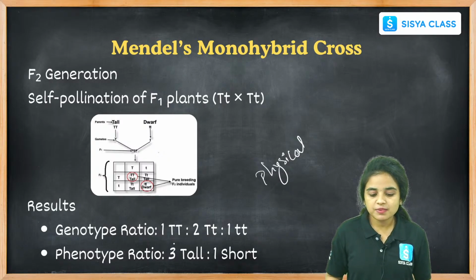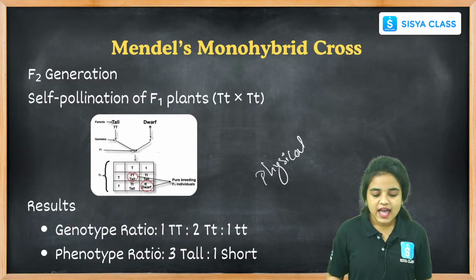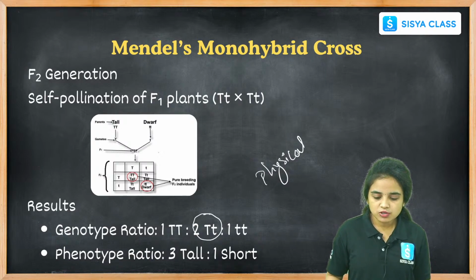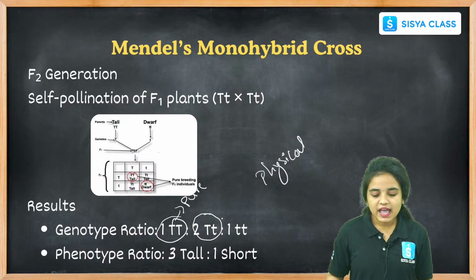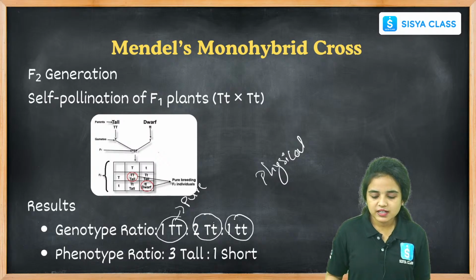Coming to the genotypic ratio, it is 1:2:1 and the phenotypic ratio is 3:1. In the genotypic ratio we find 1 pure tall breed, and 2 with capital T and small t recessive allele, which are also tall but not pure breed. And finally we find one recessive plant with 2 recessive alleles, the dwarf plant.